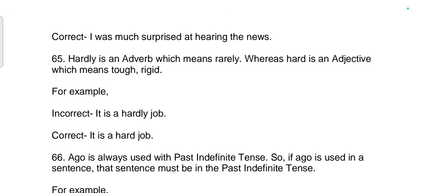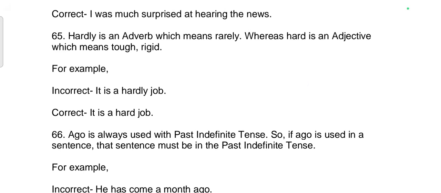65th rule. Hardly is an adverb which means rarely, whereas hard is an adjective which means tough, rigid. For example, incorrect sentence. It is a hardly job. Correct sentence. It is a hard job.